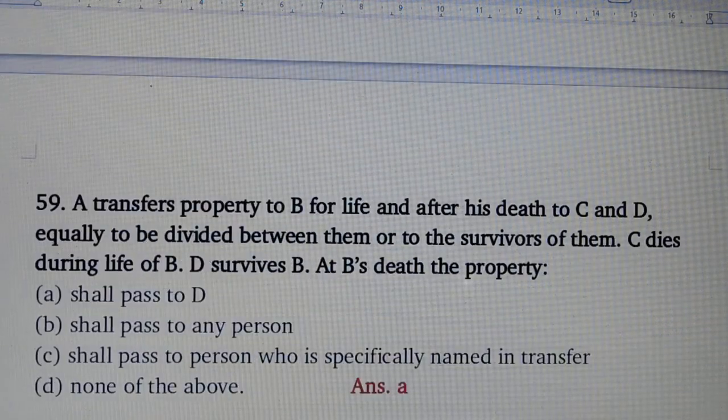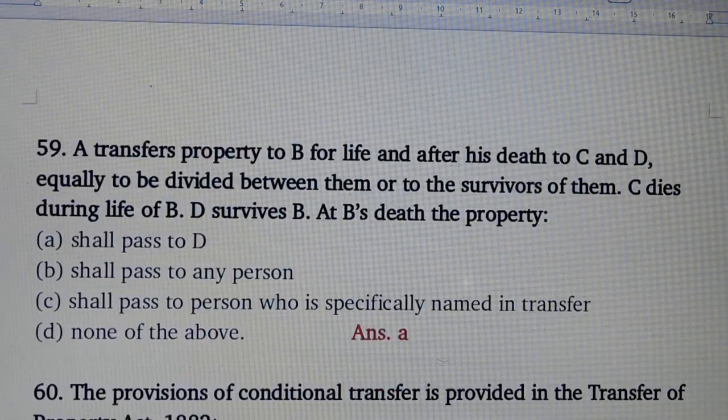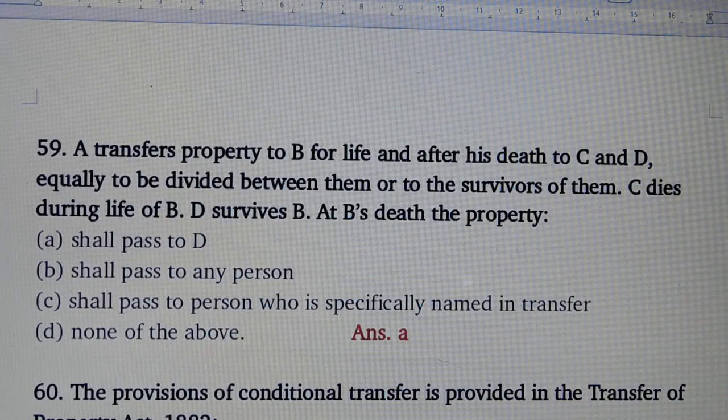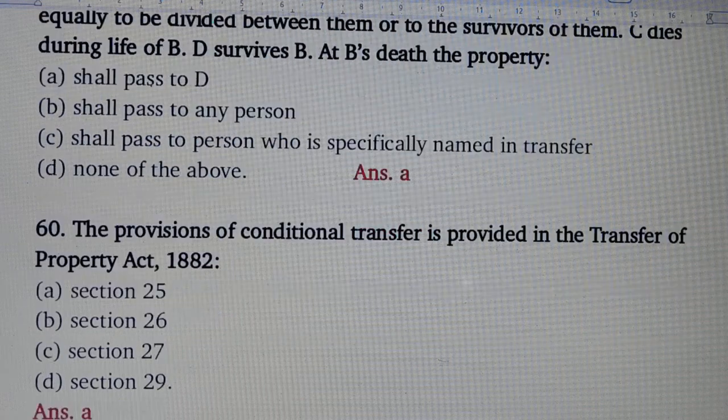Question number 59. A transfers property to B for life and after his death to C and D, equally to be divided between them or to the survivors of them. C dies during the life of B, D survives B. At B's death, the property. Answer is option number A, shall pass to D.